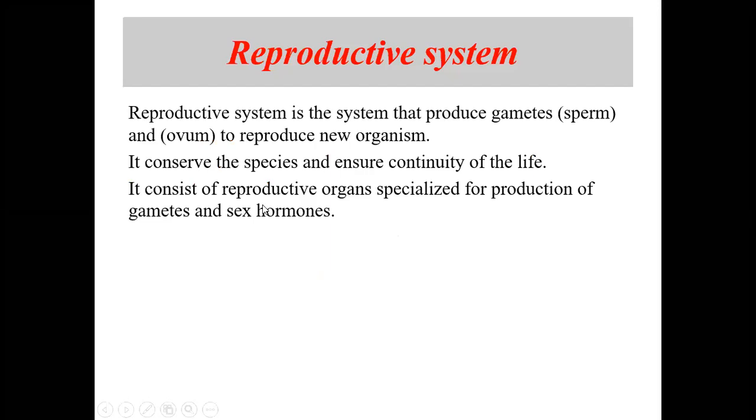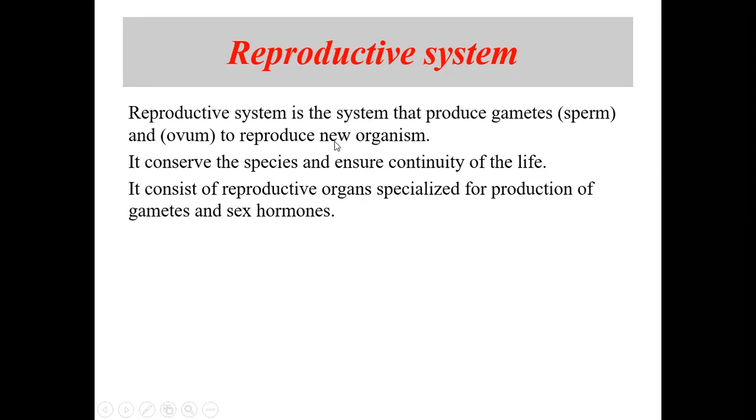Okay, today we'll cover one more important topic, that is the reproductive system. As you know, the reproductive system is a system that produces the gametes, the male gamete as well as the female gamete. The male gamete is the sperm and the female gamete is the ovum. Together these are called the gametes, sperm and the ovum.